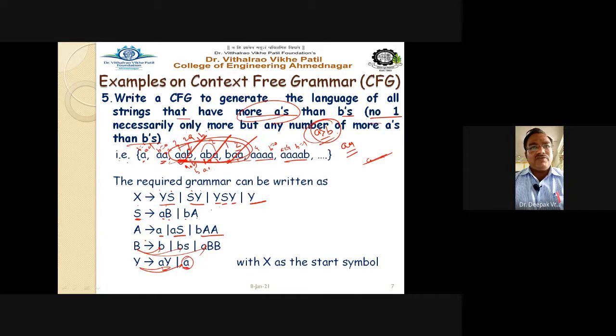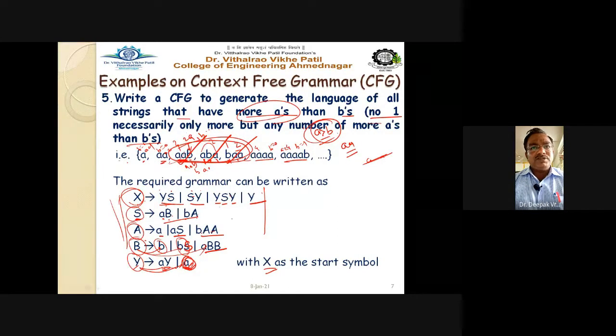Right, so definitely we are getting the string where the number of A must be greater than the number of B by at least one, and we start with X. It is mentioned that you have to always start your production with symbol X. So the rules are written like this: four rules are defined for the capital symbol X, two rules for S, rules for A, B, and capital B, and AY and finally a for capital Y. Why is small a taken as a terminal?